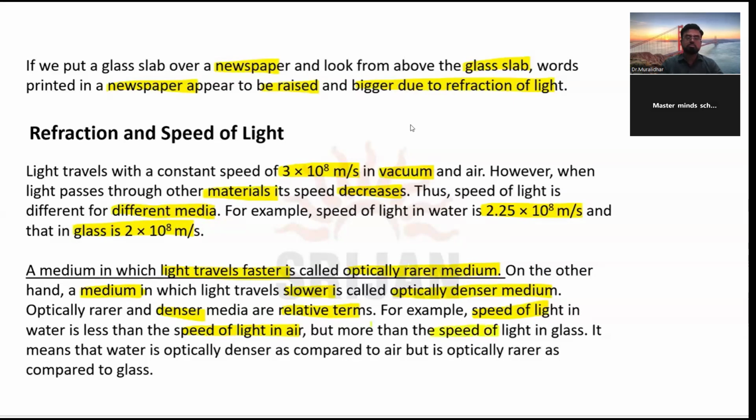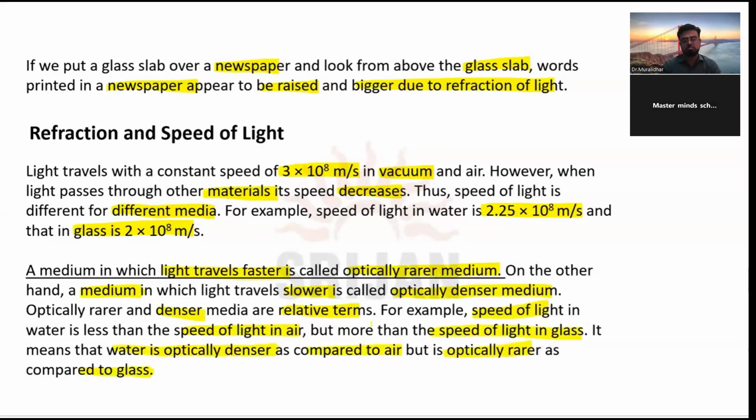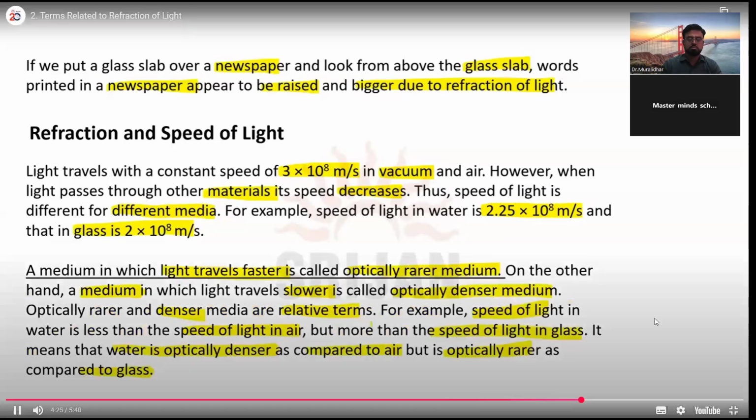But the speed of light in water is more than the speed of light in glass. It means that water is optically denser as compared to air, but is optically rarer as compared to glass, because the speed of light in water is more than the speed of light in glass.